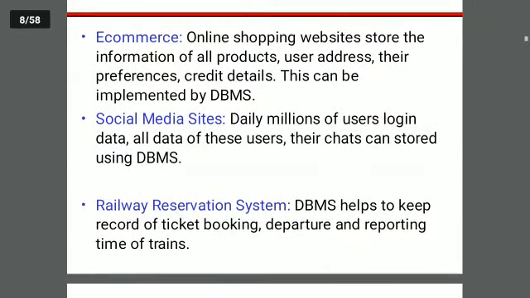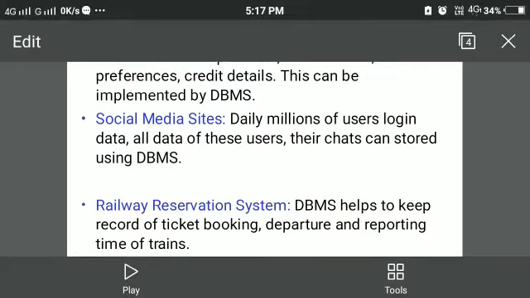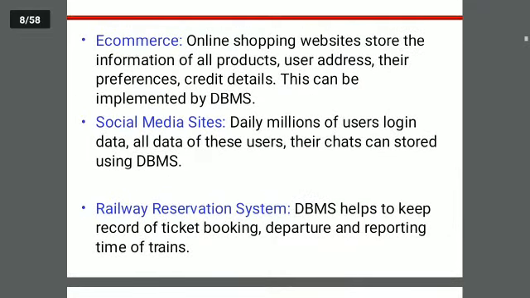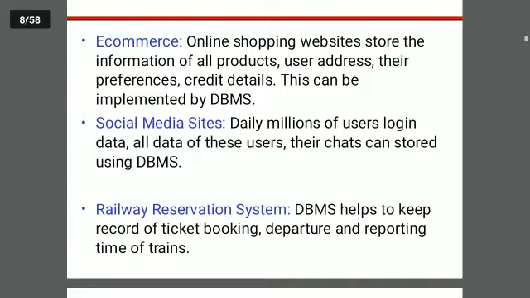Social media sites: daily millions of users log in on social media like WhatsApp, YouTube, Snapchat, Twitter. All the information of users is stored in the database at the back end. The different chats and comments the users have given are stored in the database management system. Railway reservation system is a well known application of database management system. It helps to keep the record of ticket booking, and the departure and reporting times of trains.